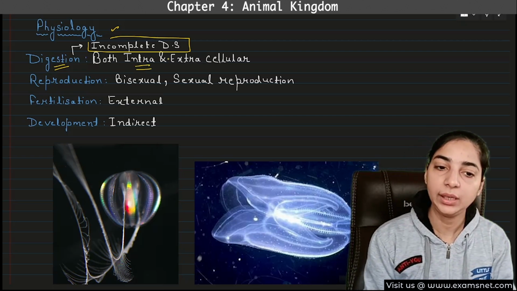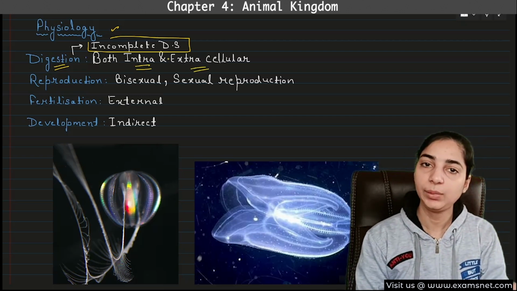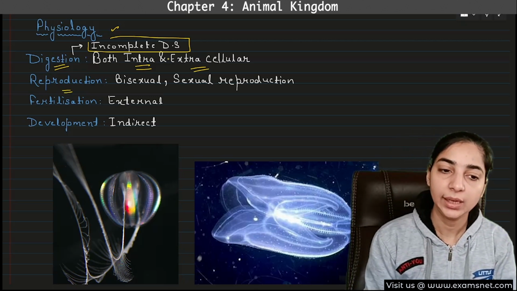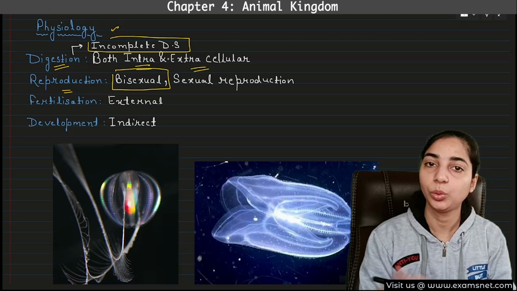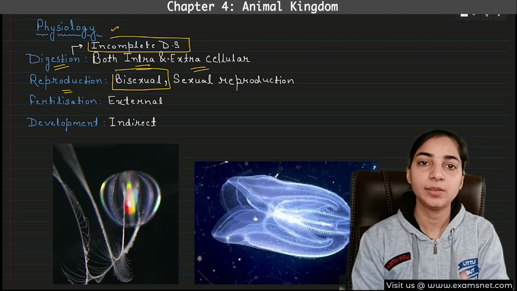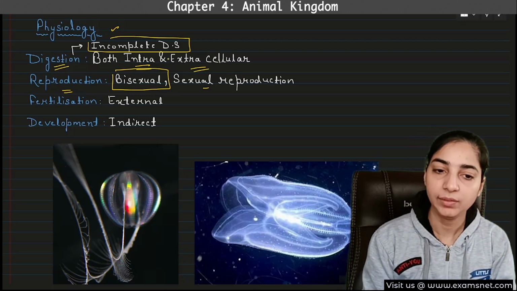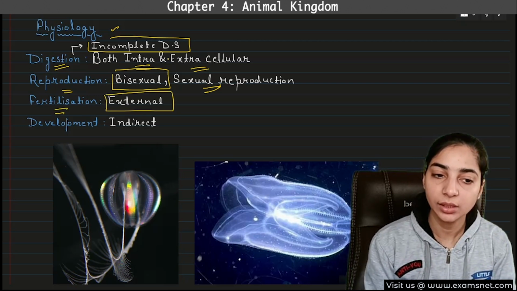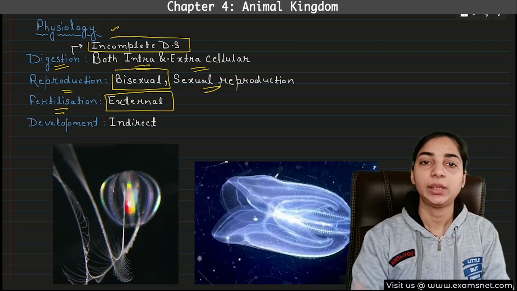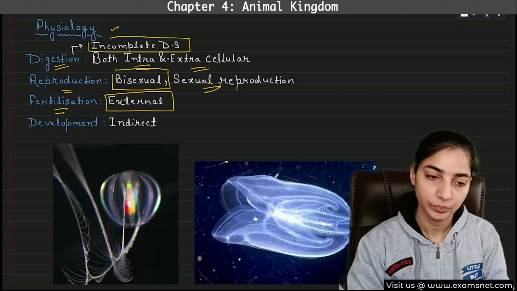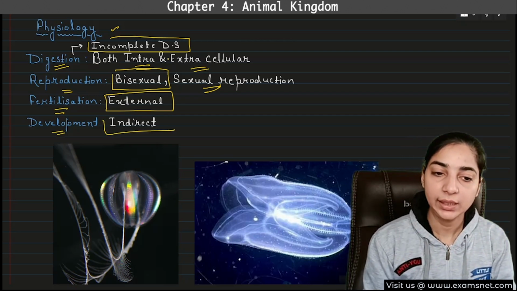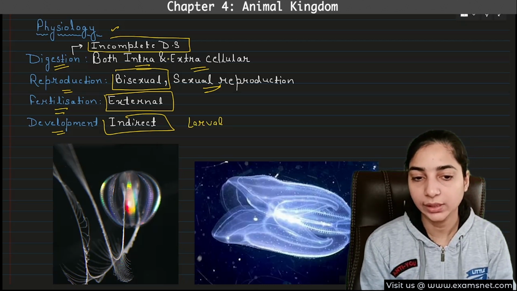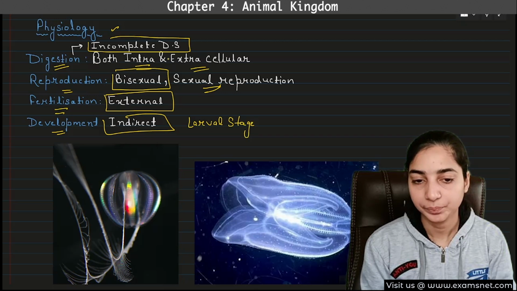Okay, and both intra and extracellular, that means digestion can take place inside the cell as well as outside the cell. Okay, then reproduction, they are also bisexual. That means both male and female sexes will be present inside the same body, and definitely sexual reproduction will take place. Then fertilization, in this case external fertilization will take place. That means fertilization will take place outside the body. Okay, and then development is indirect. That means the development will take place through larval stages.